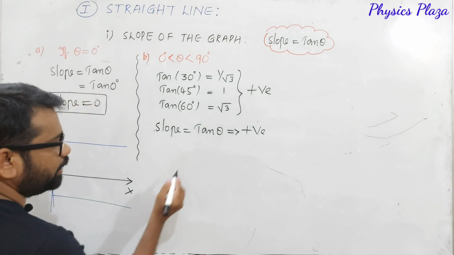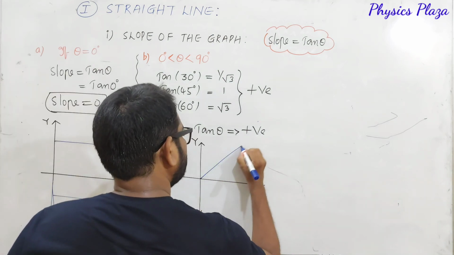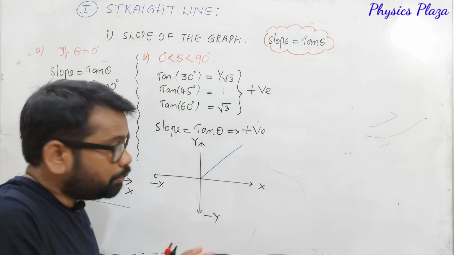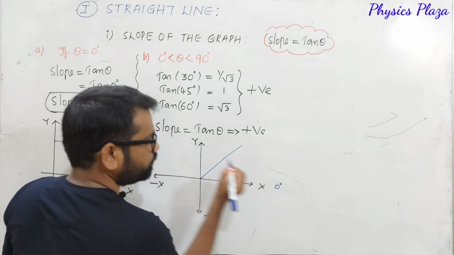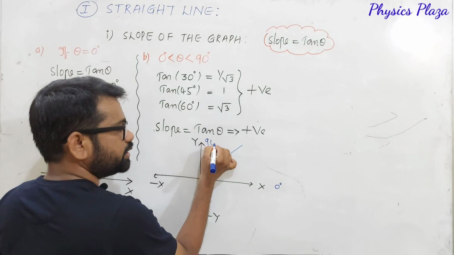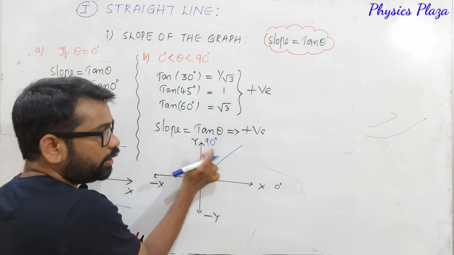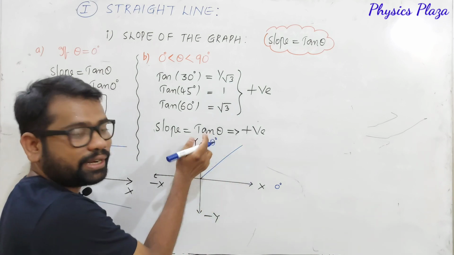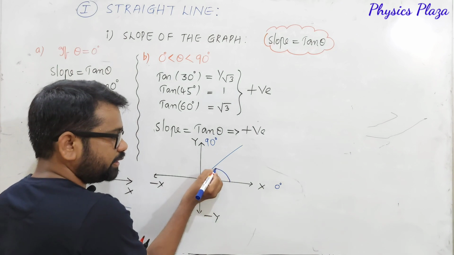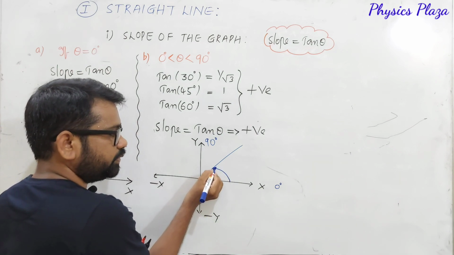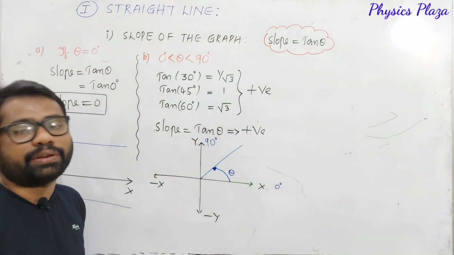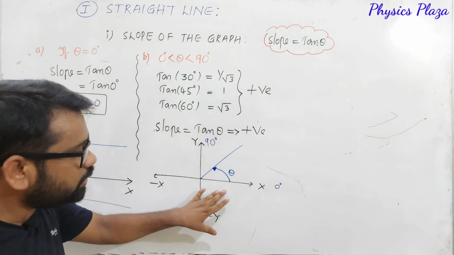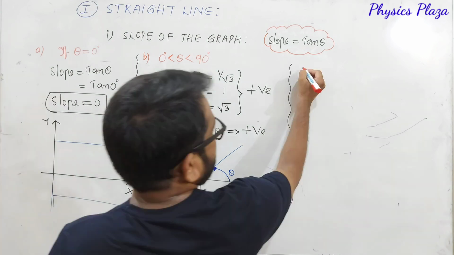Now, let us see how the graph will be for this. The straight line must lie in the first quadrant only, because it is between 0 and 90 degrees. Try to understand, children. So, in between 0 and 90 only. The angle you must take like this in the anti-clockwise direction. This is theta. This is very important. So, this is how the graph is going to be.